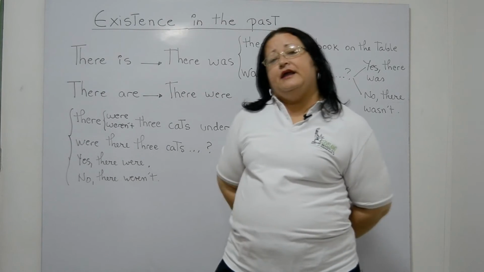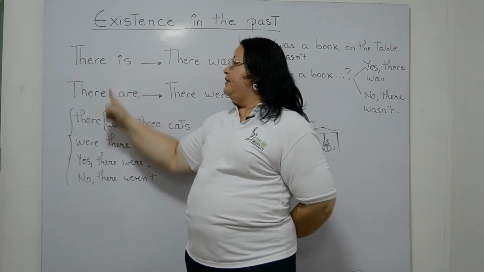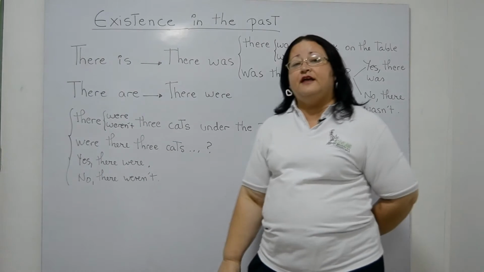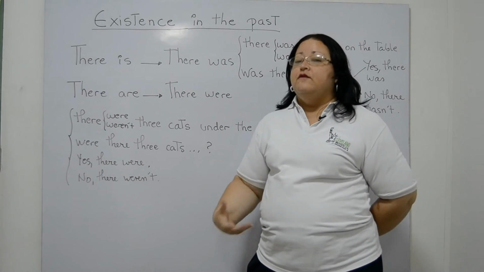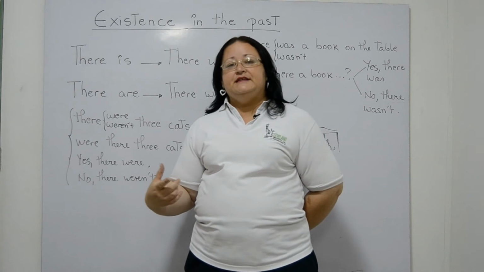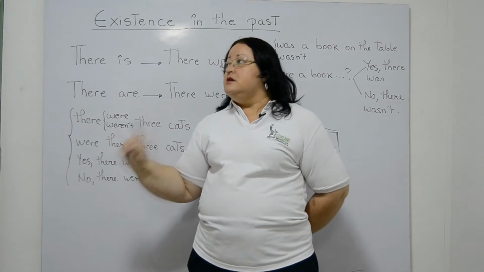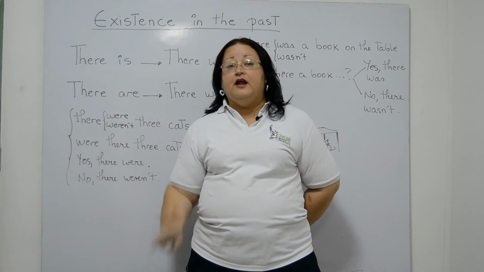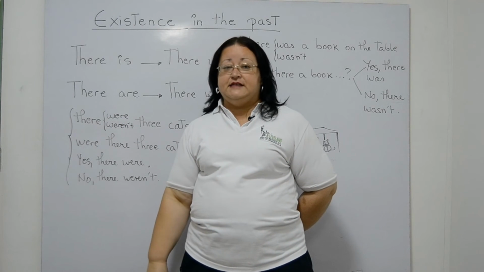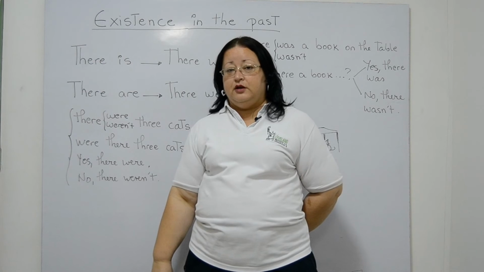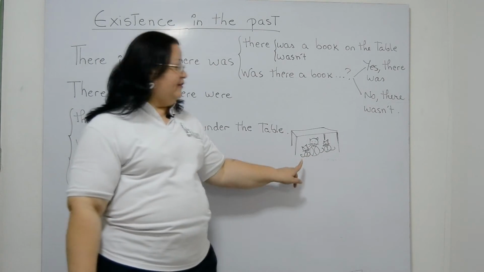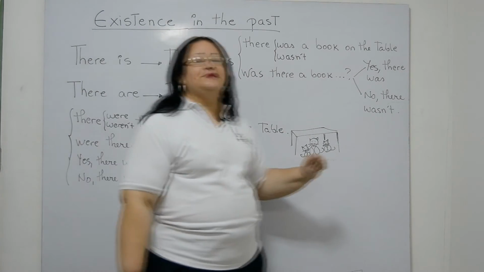Now let's talk about existence in the past. Do you remember in level 1 when we talked about there is and there are as existence in the present? For example, there is one teacher in front of the camera right now. That's me. There are 3 cats under the table. Can you see them? No? Well, here they are. Okay.